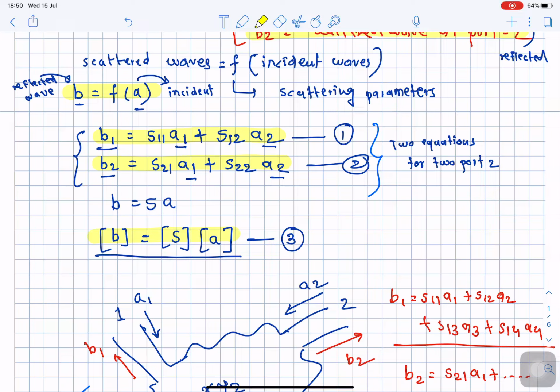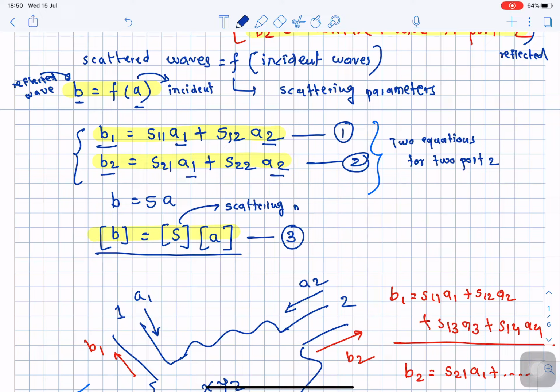So how is the scattering matrix written? S stands for the scattering matrix. The scattering matrix for a 2 port has in total 4 parameters: S11, S12, S21 and S22. Instead of 2 port, if we have a 3 port, we have a matrix of 3 by 3, and so on.